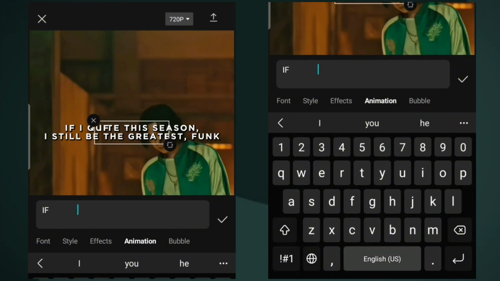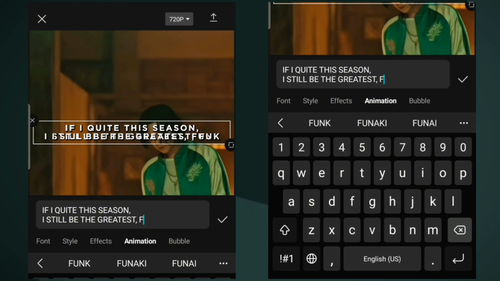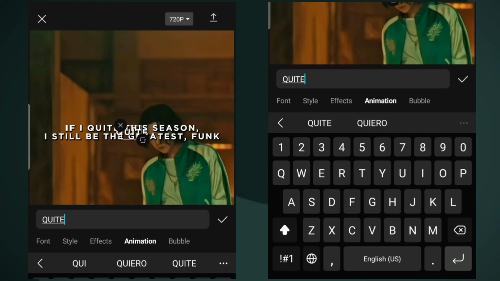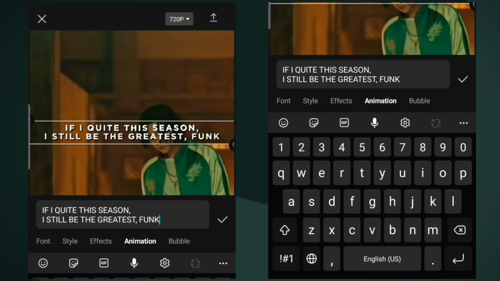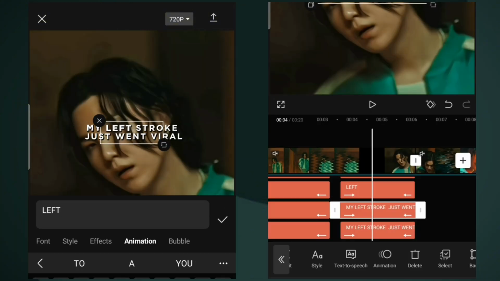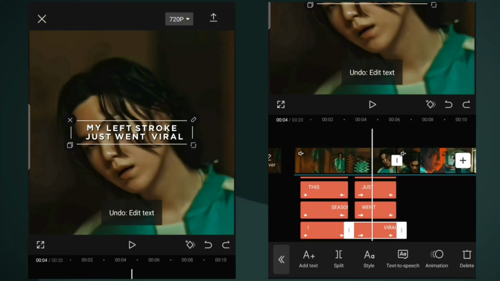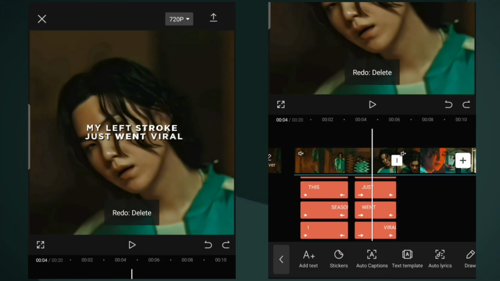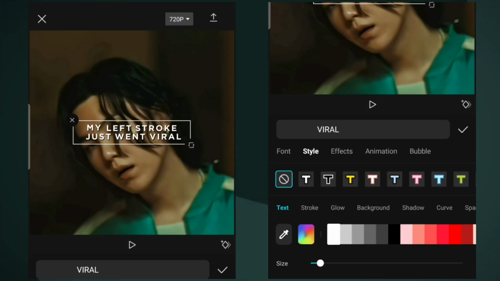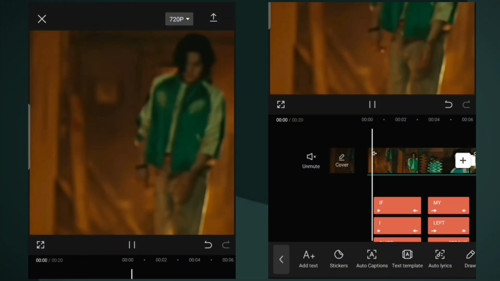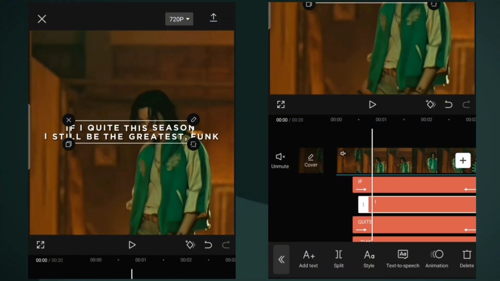Place the letters in their rightful places. Do the same for all. Now adjust the words according to the song in the background.